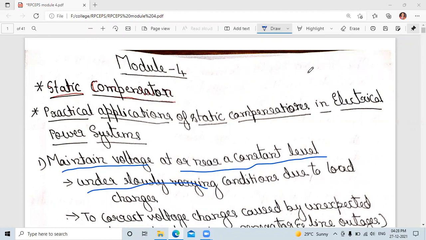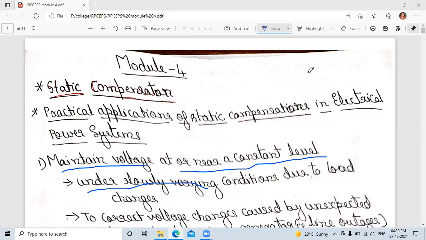In that, the first topic, according to the syllabus, is the practical applications of static compensator in electric power systems. What are the practical applications of static compensation? One, we need to maintain a constant voltage and power factor, and convert an unbalanced system into a balanced condition.